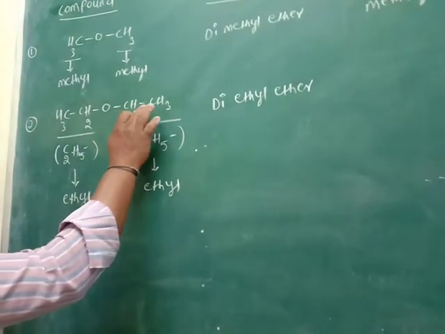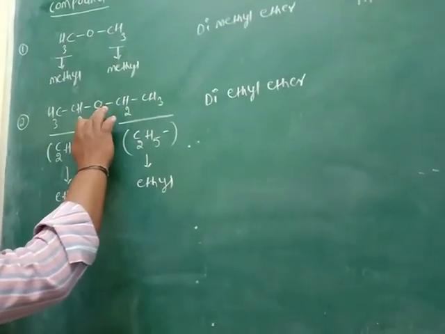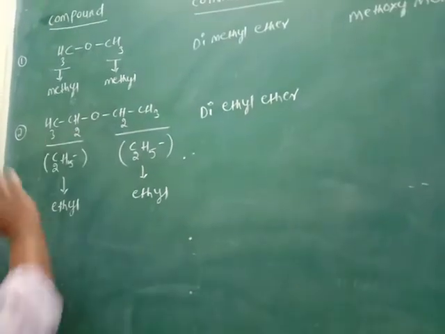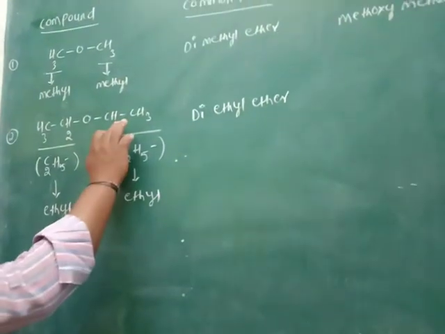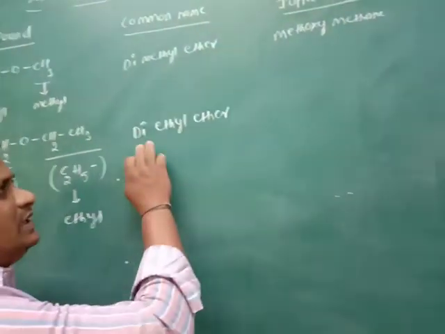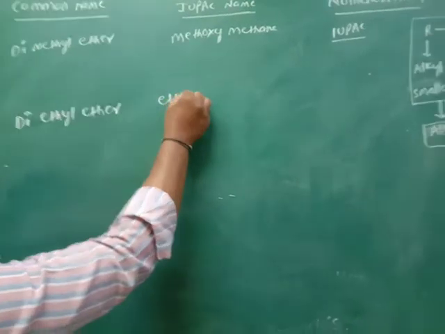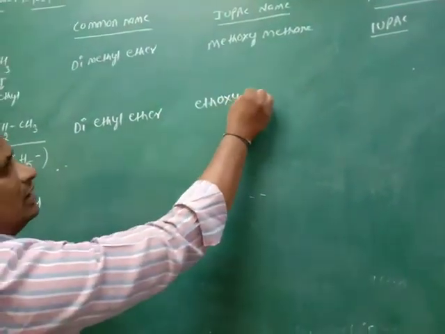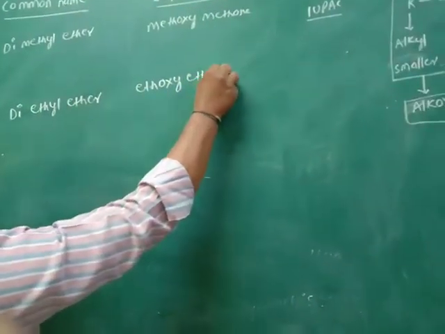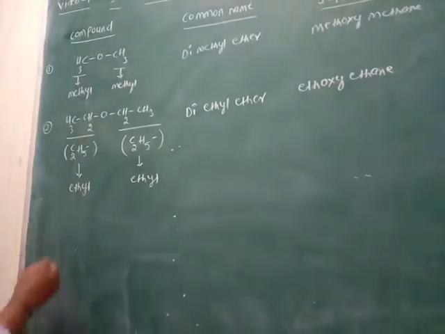Ethyl with oxygen, alkyl with oxygen, is alkoxy. So the IUPAC name is ethoxyethane, and the common name is diethyl ether. The first two examples are simple ethers.